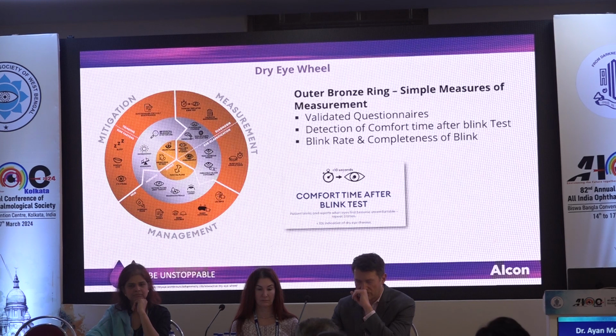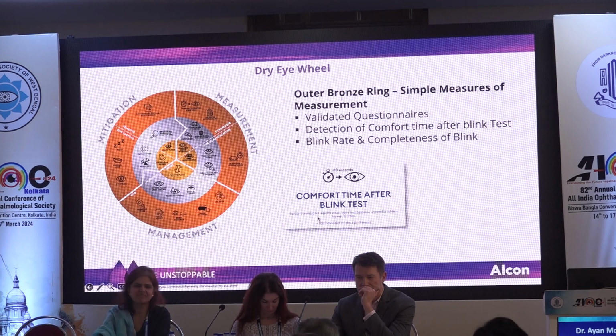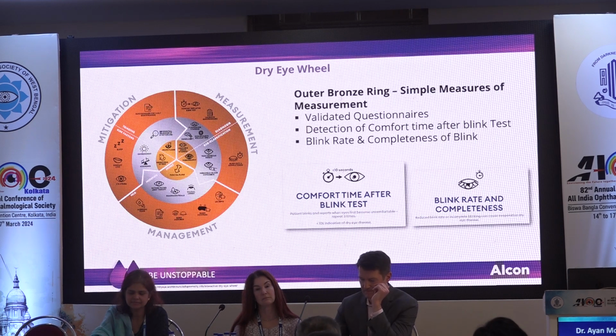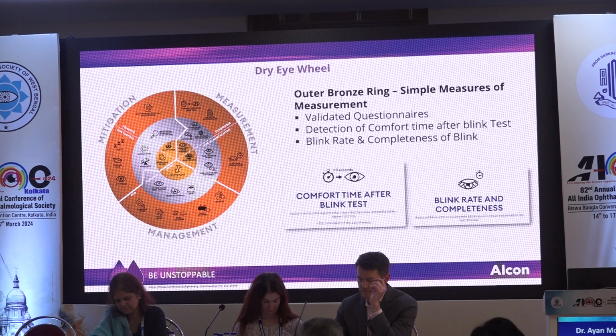Alcon has developed a very simple device to count how many seconds the patient is comfortable after one blink. If it is less than 10 seconds, repeated 3 times, it is indicative of dry eye disease. And while examining the patient, you should look at the completeness of blink when the patient is sitting at the slit lamp, and find out whether the patient is blinking completely or not. If not, then he has to be counseled about proper blinking and its good effects.